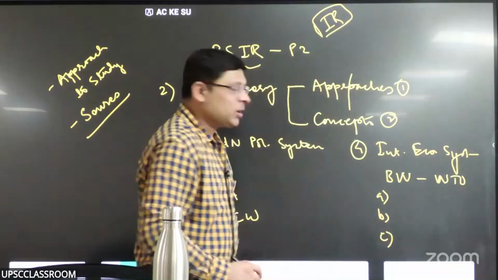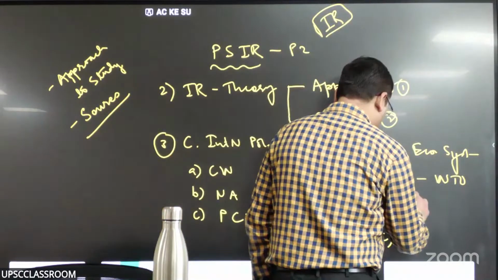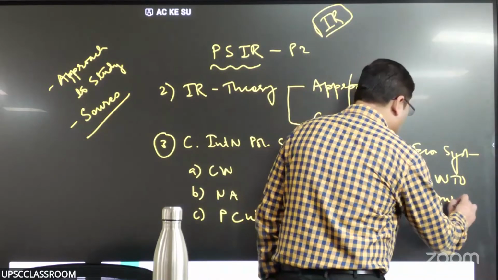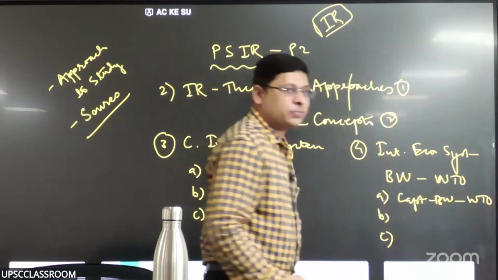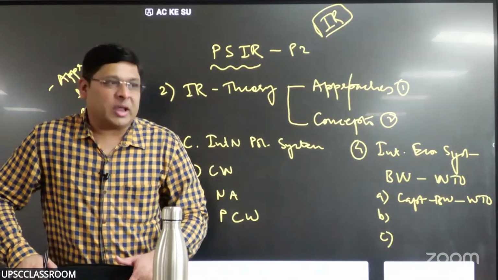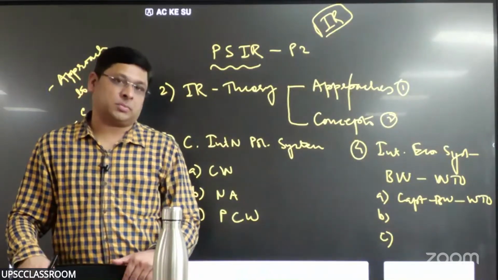As far as this component is concerned, again, there are points A, B, and C. What are these points? Point A talks about the capitalist system, the Bretton Woods system, up to WTO. When World War II was about to end, in 1945, some institutions were born.